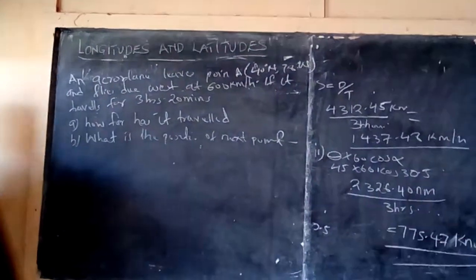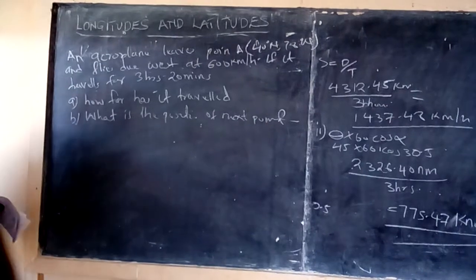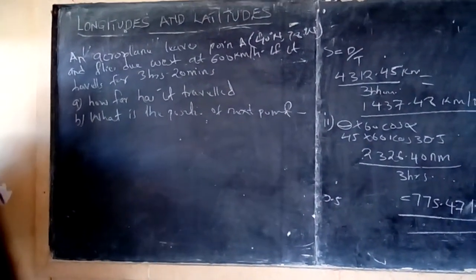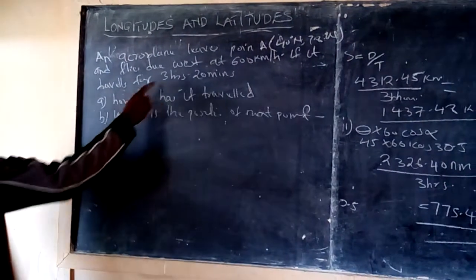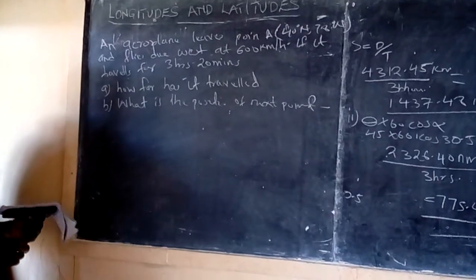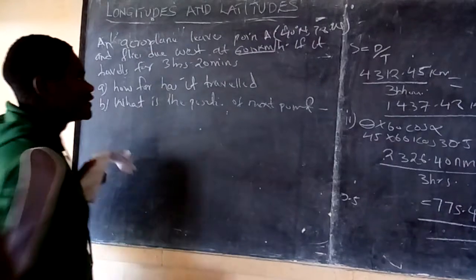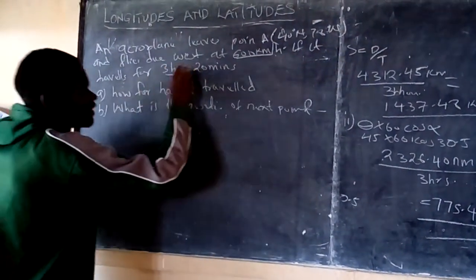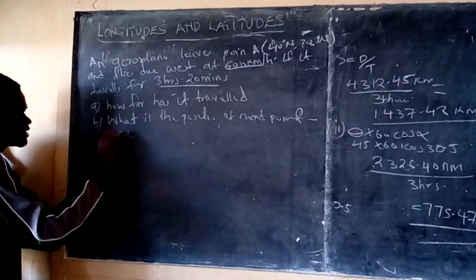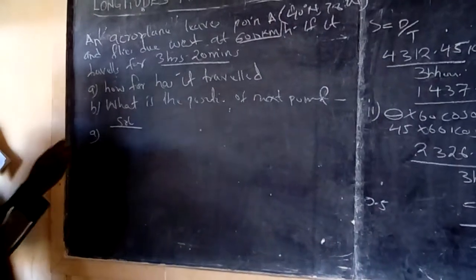Now, an airplane leaves point A, which is 40 degrees north, 78 degrees west, and flies due west at 600 kilometers per hour. If it travels for 3 hours 20 minutes, how far has it traveled? They are asking the distance. We have the speed and we have the time. Now we have to get the distance. Now solution of part A.